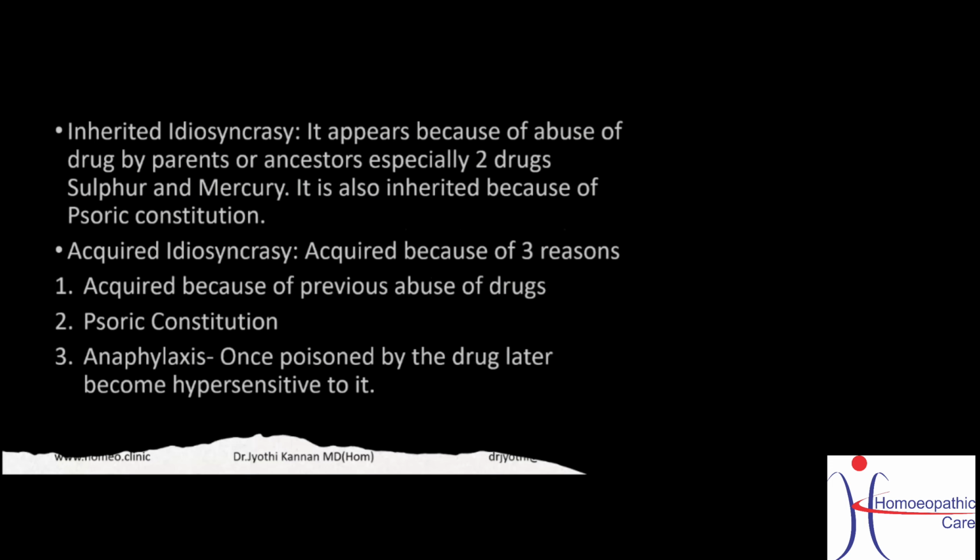Now, inherited idiosyncrasy appears because of abuse of drugs by parents or ancestors. Especially two drugs were commonly abused in those days. I'm talking about Hahnemann's period, because in those days many medicines were given simply without even knowing or studying their proper effects. The most commonly given medicines then were mercury and sulphur. If our parents or ancestors have abused these two drugs, then the child who is born will have a severe reaction if he takes it even in a minute quantity. Because he has inherited it, it is called inherited idiosyncrasy, and it is also because of the psoric constitution, the peculiar constitution of that particular person, that he brings on that symptom.